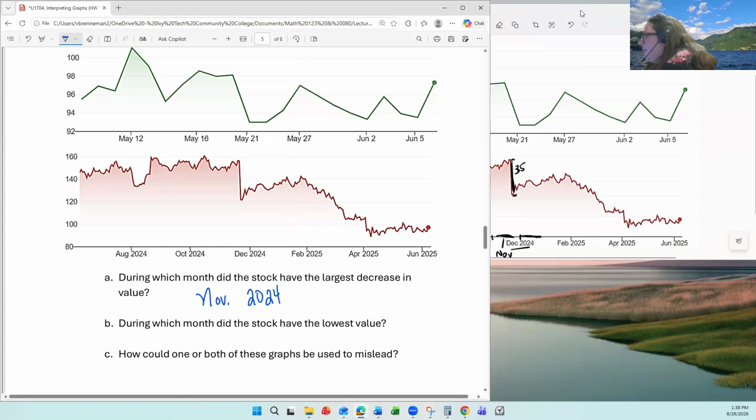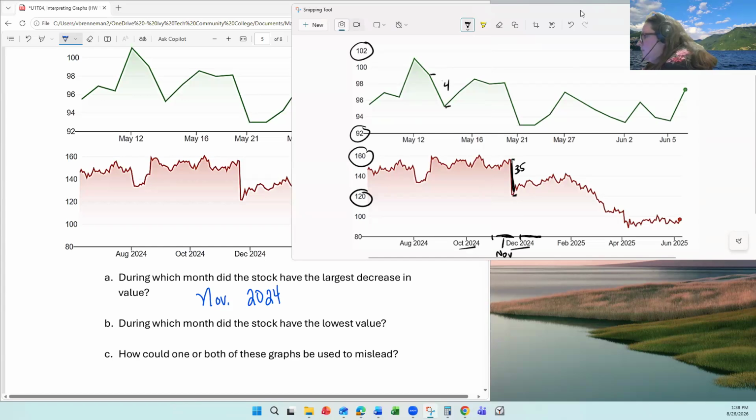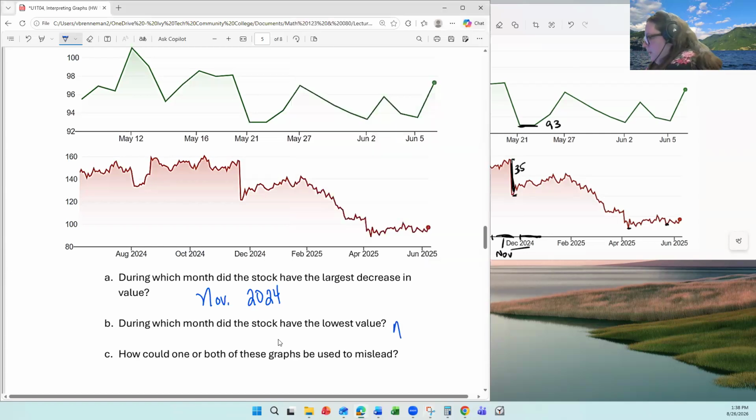And then the lowest value, if we look just within the green graph, is about 93. And then the lowest value overall, we can see that here in the red graph. And it looks like it does go a little bit lower in April than it did there in May. So April 2025.